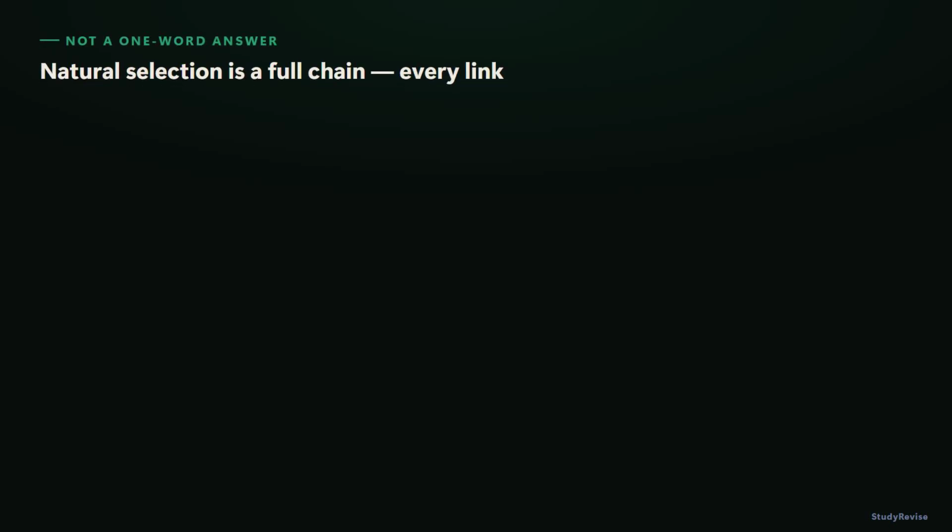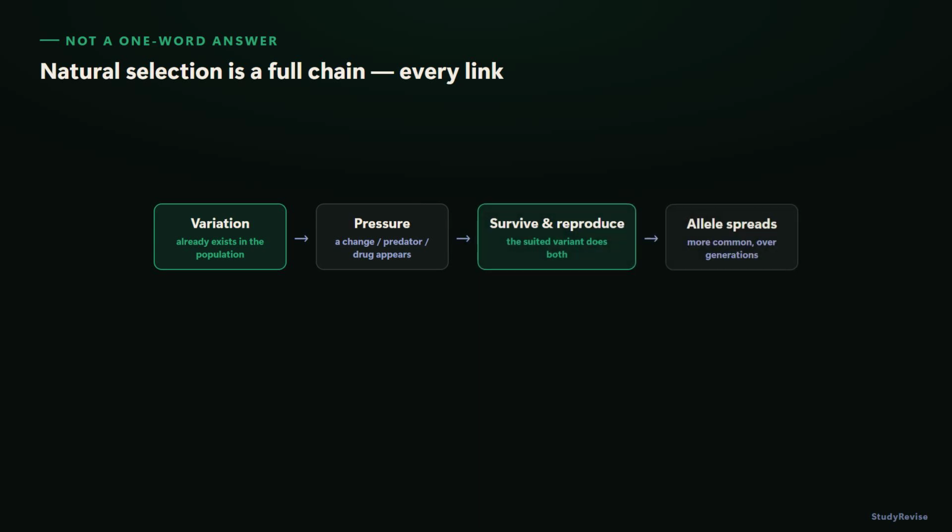Now, the answer examiners see far too often, used almost as a reflex: natural selection. Natural selection is a real, precise mechanism, not a phrase that automatically explains any change in a population, just because a population changed. When it genuinely is the correct answer, it needs the full chain, every link, or it's an incomplete answer, even with the right phrase sitting right there on the page.